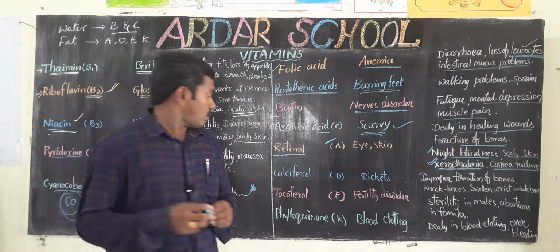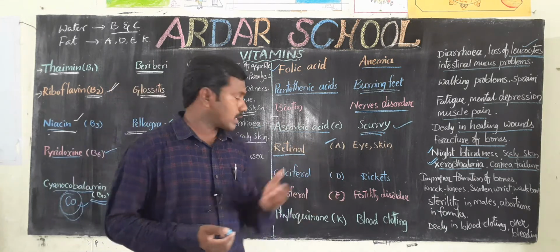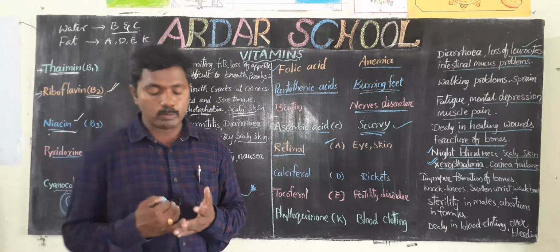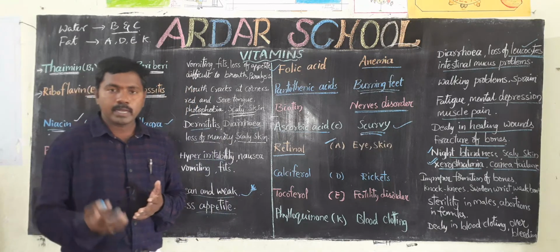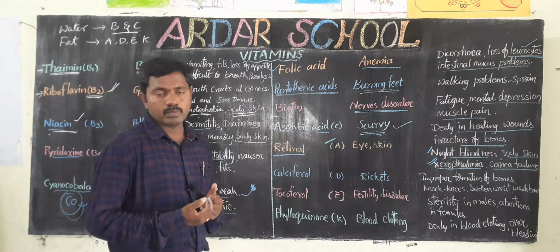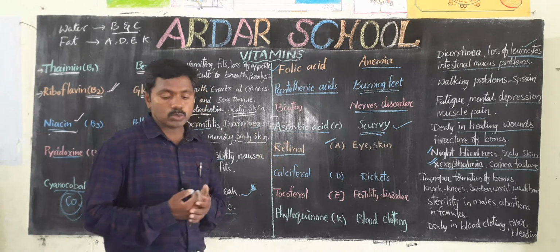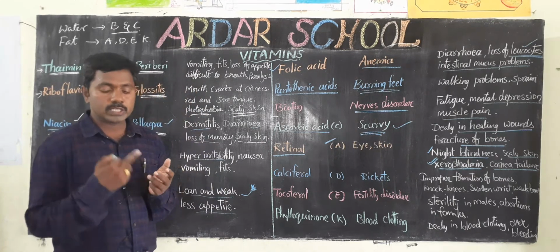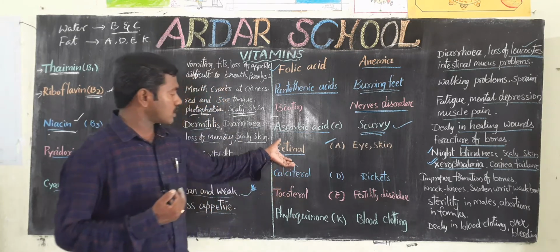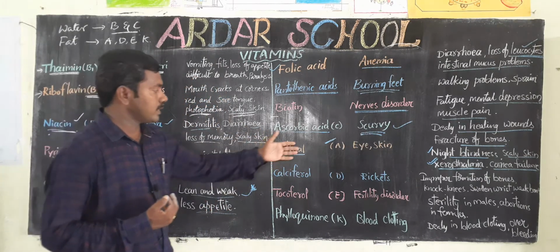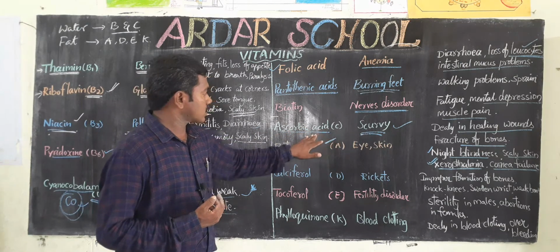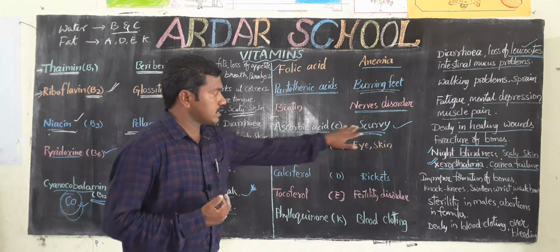How do we avoid this problem? What are the resources? Leafy vegetables, carrot, tomato, pumpkin, papaya, mango. These are some resources of vitamin A, or retinol. And ascorbic acid, vitamin C, causes scurvy.